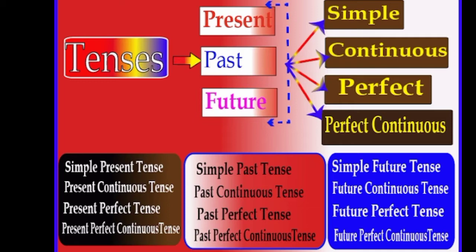You have seen in the previous video about the simple tenses. You have learnt about the simple tenses, continuous tenses and the perfect tenses. And here we are going to learn about the perfect continuous tenses.